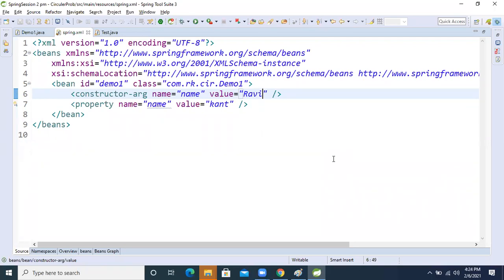If anybody is left, please use the chat box, I want to know that.